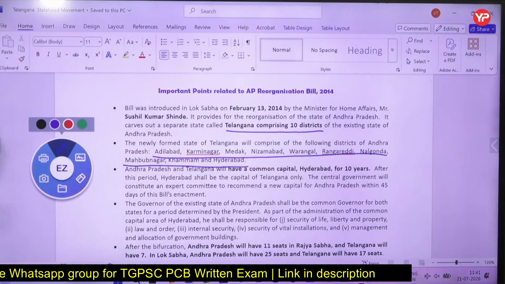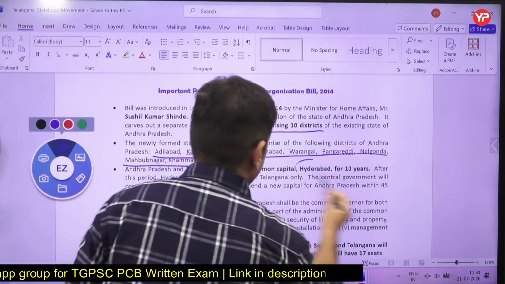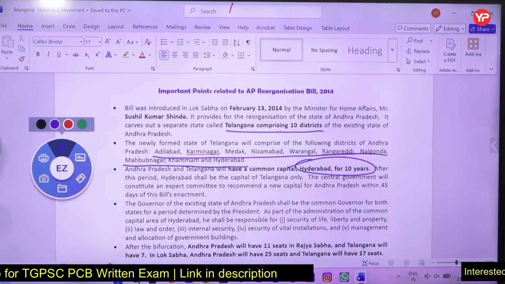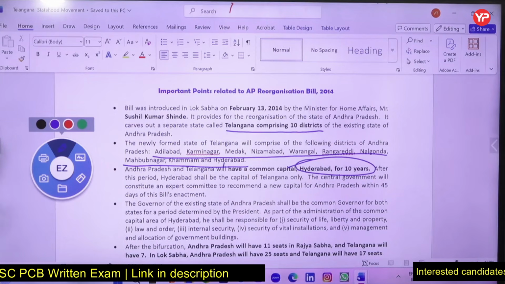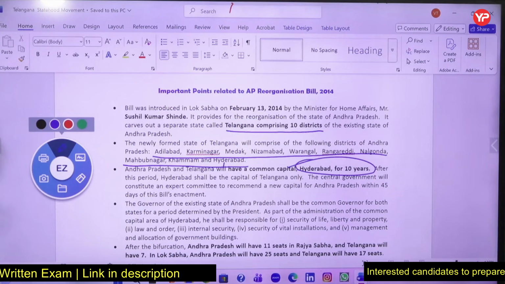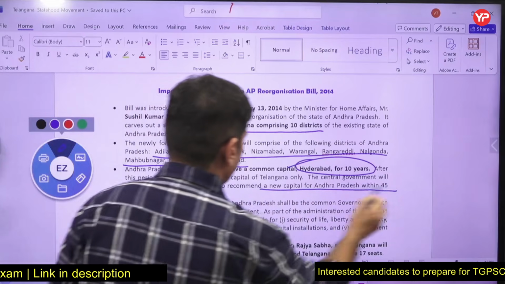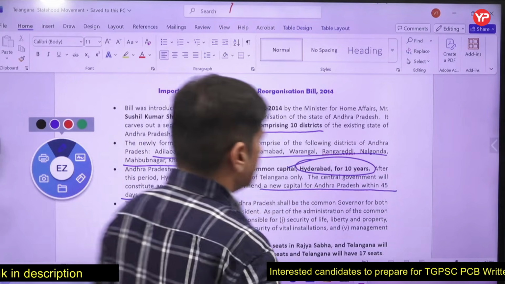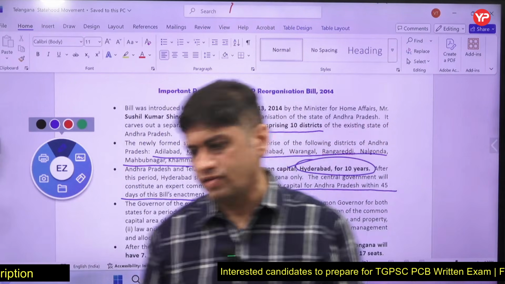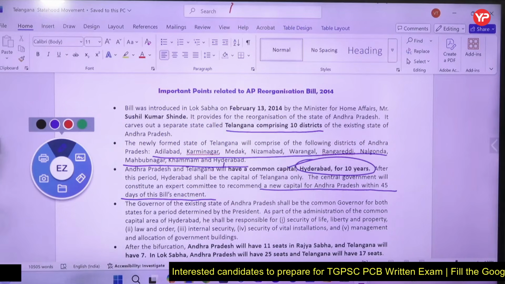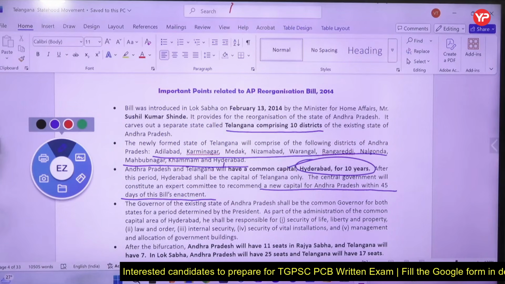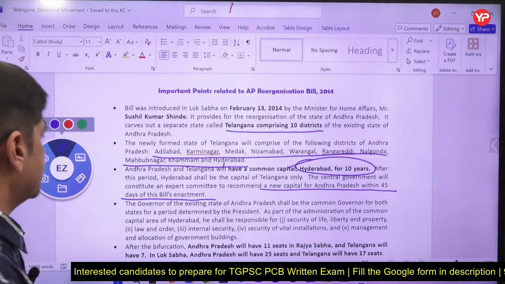And Andhra Pradesh and Telangana will have common capital for Hyderabad for first 10 years. So which section says that? We'll see that also. And government will create expert committee to recommend new capital. So where will be the new capital? So within 45 days, 2nd June, within 45 days of that, a committee will be set up which will decide about where will be the new capital of Andhra Pradesh.